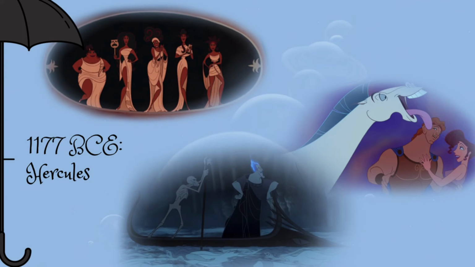1177 BCE, Hercules. Of course, Hercules comes next on our timeline. It's quite a pivotal moment in our timeline as it helps anchor the events of two previous entries. So how did we decide on its placement in 1177 BCE? Well, we resorted to the Disney Wiki, where Hercules is mentioned to be set at least 3,000 years before The Little Mermaid, making it set in 1177 BCE. So this is the year we will roll with.